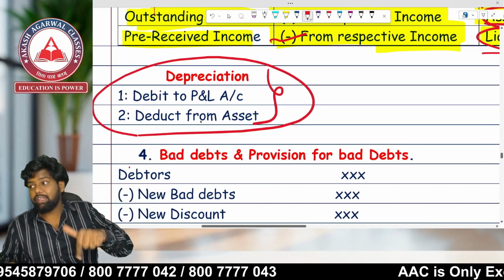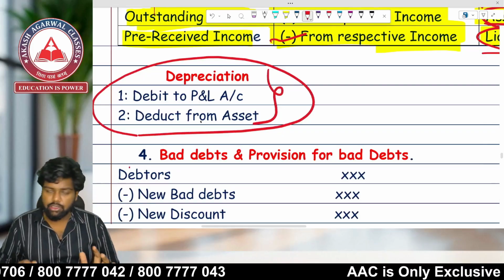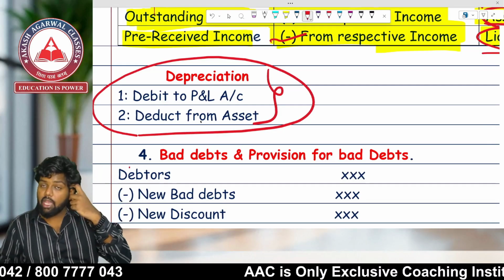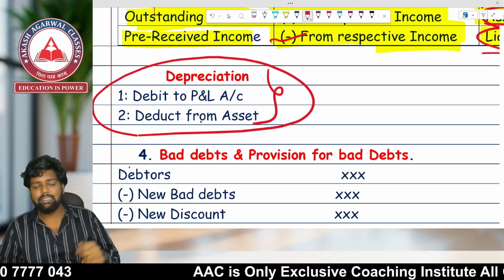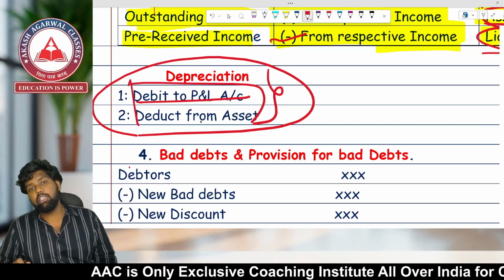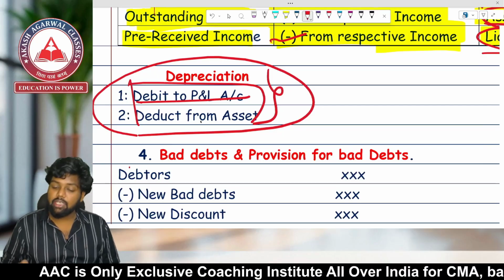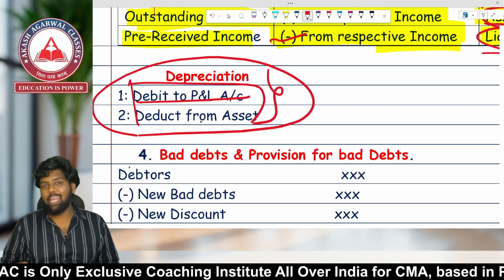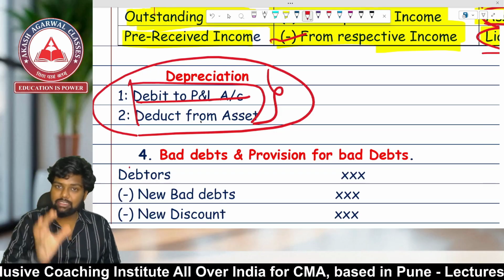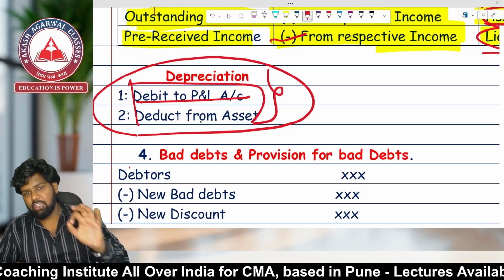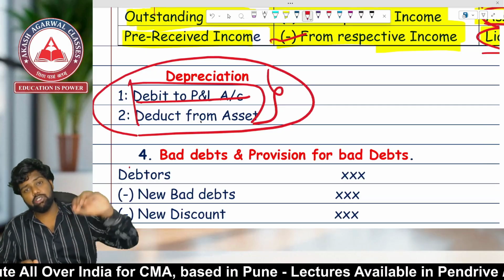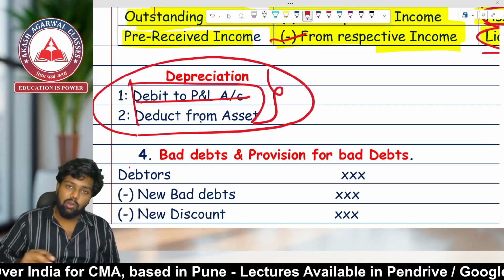Depreciation. You have already studied the topic of depreciation. In case of depreciation, you must have 2 effects. The first effect is to deduct from the value of the asset. The second is debit to which account? P&L. If, sir, the depreciation is already appearing in the trial balance, then what to do? Be with me at the end of the lecture. I will be telling you the treatment of the same. Don't worry. We will be discussing what we can do if depreciation is already appearing in the trial balance.